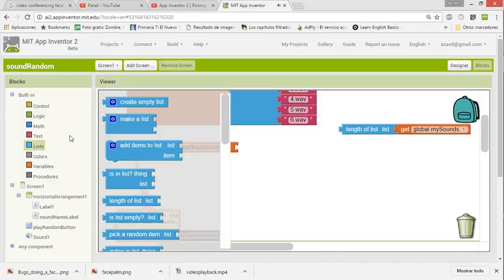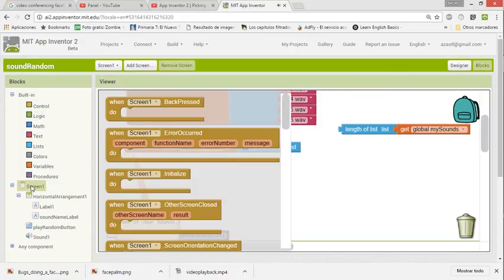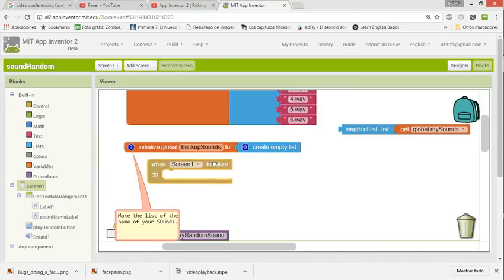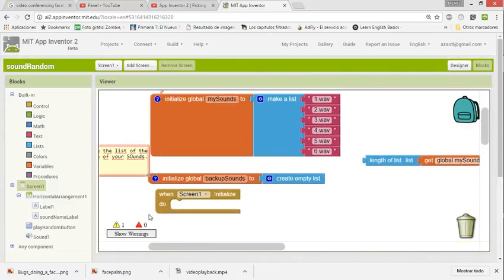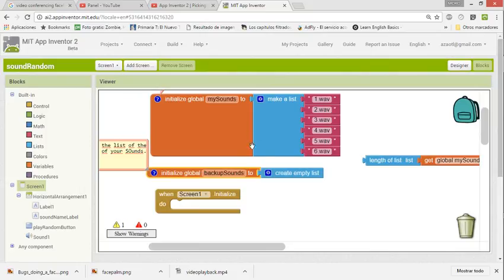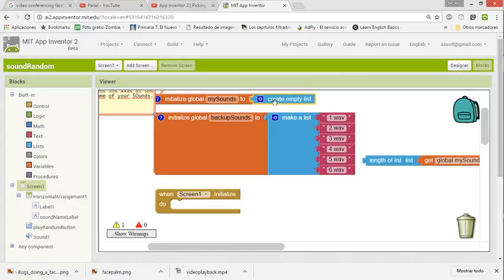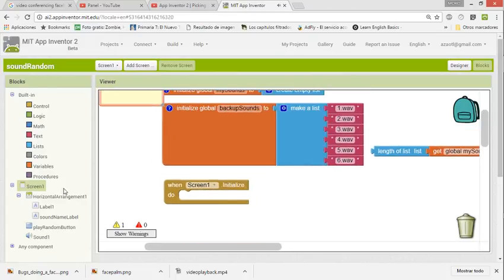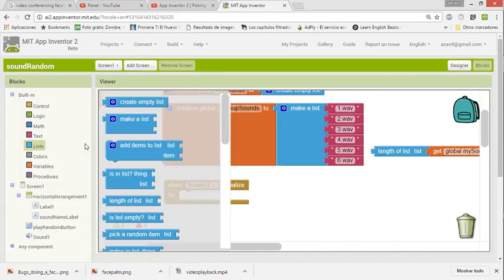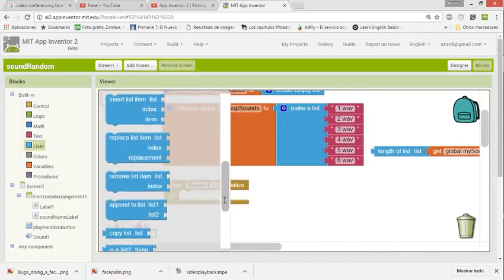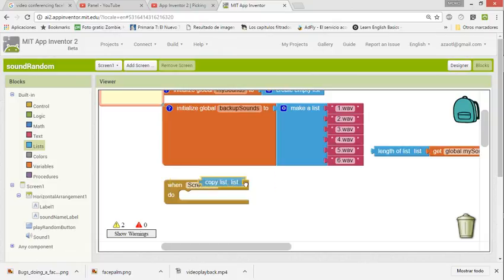So we are going to add an empty list at the beginning. Then we're going to create here Screen.Initialize, and the Screen.Initialize is going to do this. When we initialize the screen, let's change this like this: backup sounds will be here, and my sounds is an empty list. When we load the screen, we want to copy a list, the backup sounds. So we go to copy list, and we're going to go to my sounds, this empty list, and we're going to copy the list backup sounds.